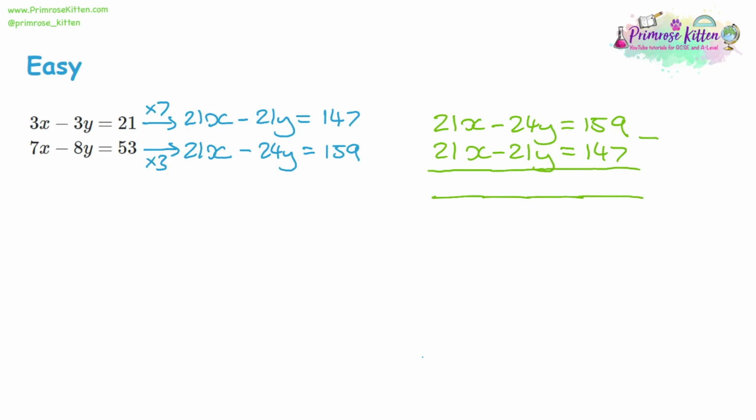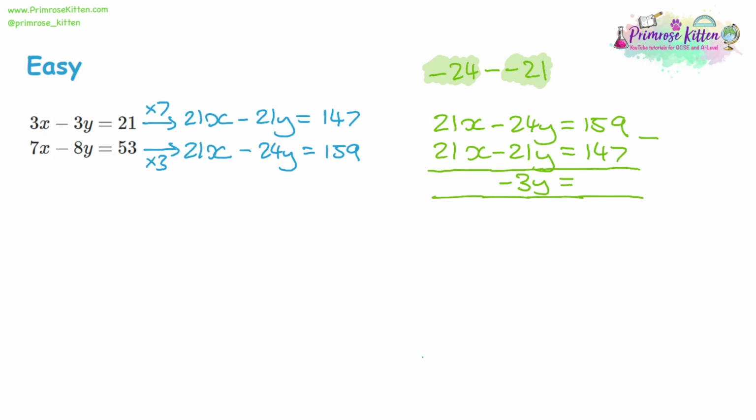And then next we're going to have negative 24y take away a negative 21y. I'm going to be really, really careful with all the negative symbols here. We write it out properly. Again, if we just highlight this, we've got the first number, and we've got the second number, including the negatives, and we have the takeaway symbol in the middle. We can see we have a double negative, so it's actually going to be plus 21. That gives us negative 3, so it's going to be negative 3y.